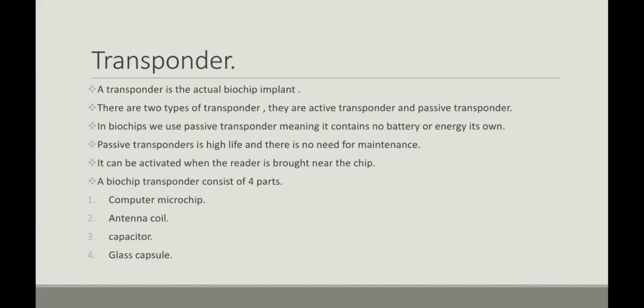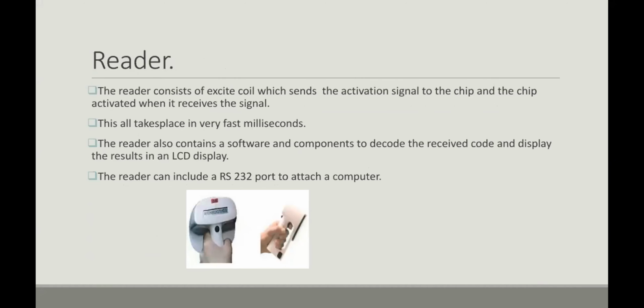The biochip transponder consists of a microchip, antenna coil, capacitor, and glass capsule, and the reader is the next part of the biochip. The reader consists of an excite coil and sends activation to the chip, and the activated chip receives the signal. So the reader helps to excite the coil in the biochip and receives the activation signals. It takes place in a millisecond. Finally, the radio signals are transformed into digital form by the LCD.